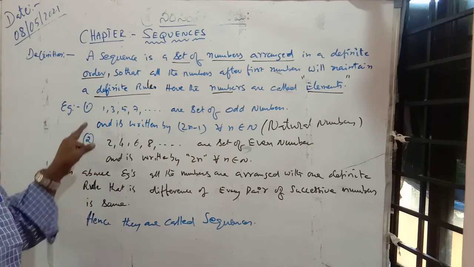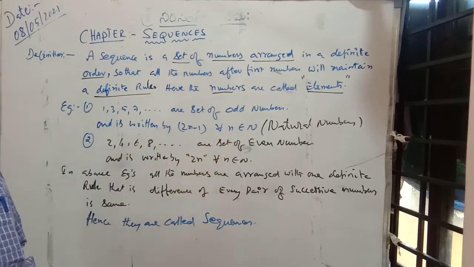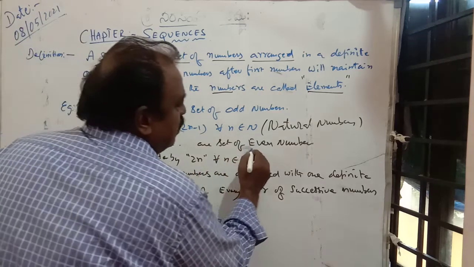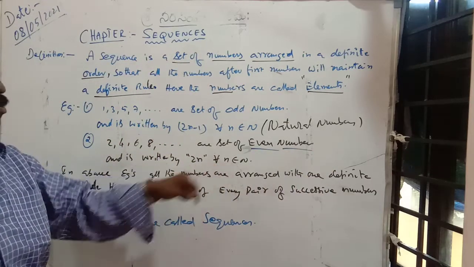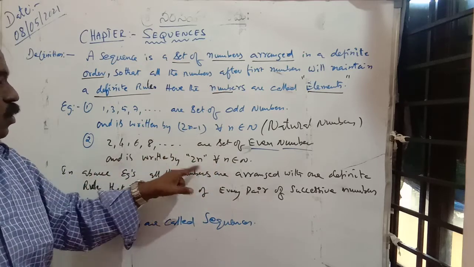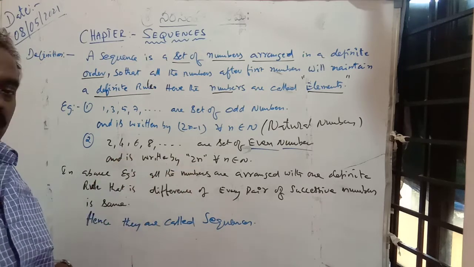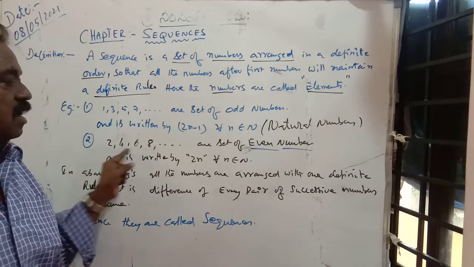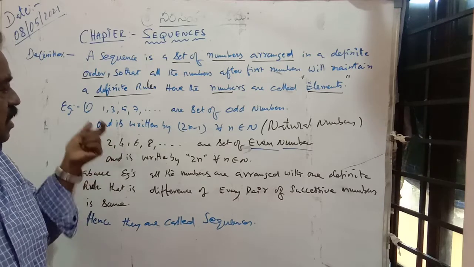Another example, one more example. 2, 4, 6, 8. They are all a set of even numbers. It is written as 2n, where n belongs to the natural numbers. 2 into 1 is 2, 2 into 2 is 4, 2 into 3 is 6, 2 into 4 is 8. Like that, the set of numbers will be formed. Here also a fixed definite rule is there.